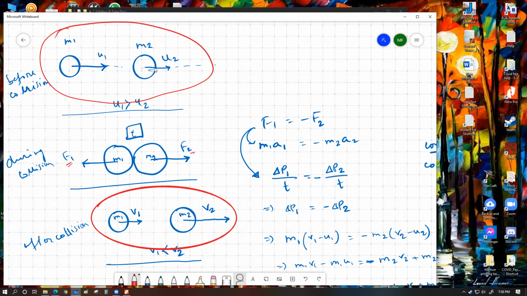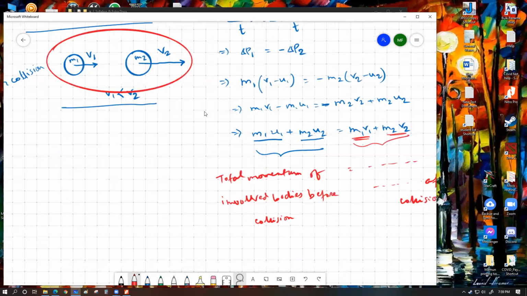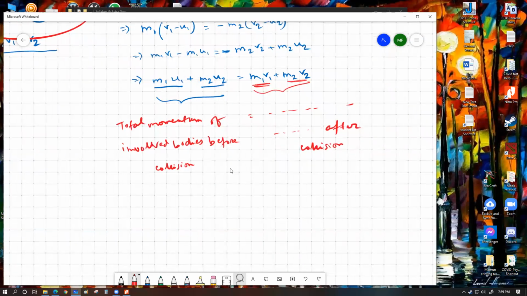But for your syllabus, you don't have to consider whether the objects are going to move in different directions. You simply have to consider the scenario for the same linear direction. That's why I'm not going to show you the angular breakdown of these, or the component variation, as it is not needed for your level. We're going to see the two-dimensional or maybe three-dimensional collision in the AS level, depending on how much syllabus change we are going to have for the AS level syllabus. So this is basically the law.